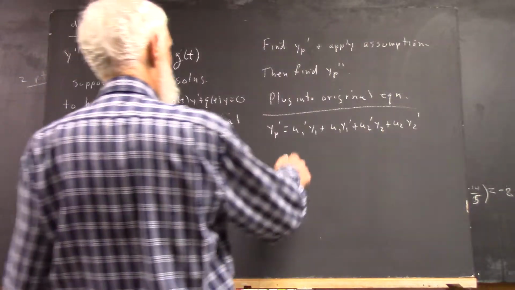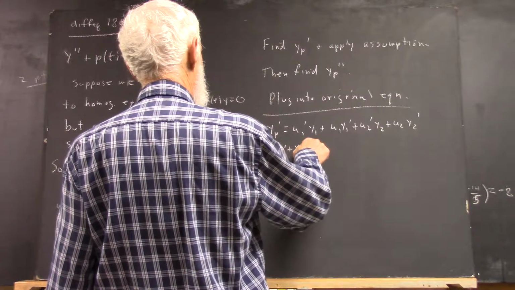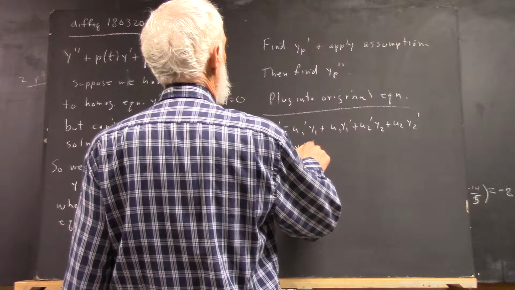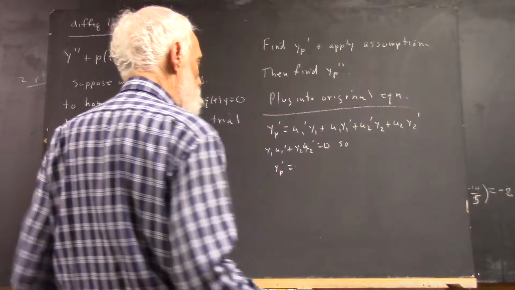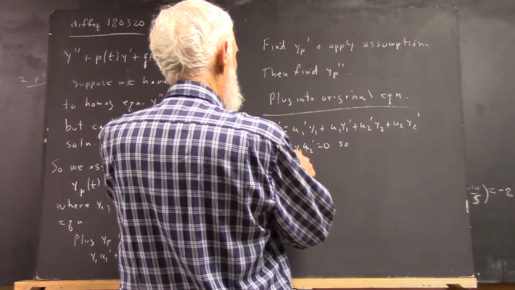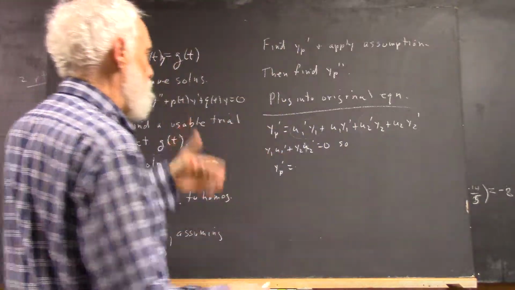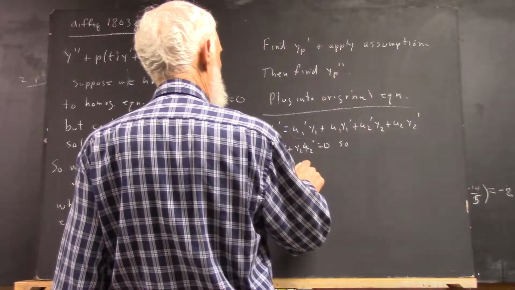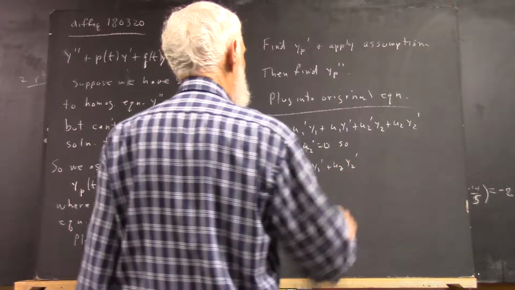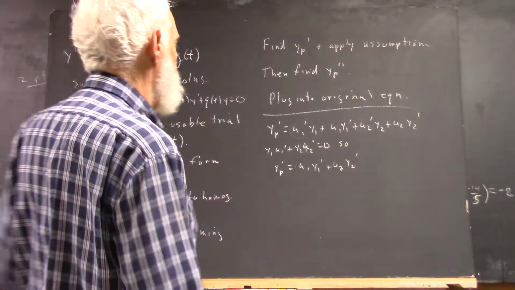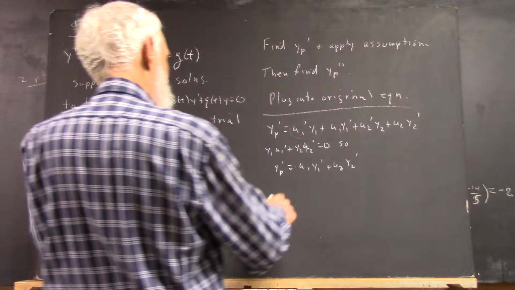Okay? So, y1 u1 prime plus y2 u2 prime equals 0. So now yp prime equals what? Well, we got the y1 u1 prime, that's this one, and the y2 u2 prime equals 0. So that just leaves you u1 y1 prime plus u2 y2 prime. Okay? So that when you do yp double prime, you don't have to worry about the derivatives of these things. Okay?